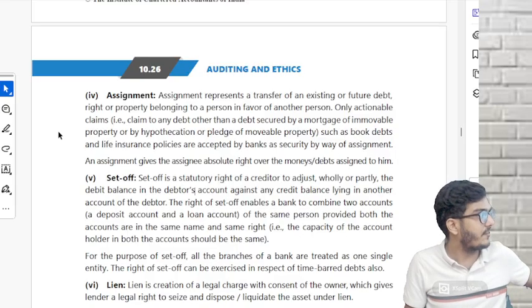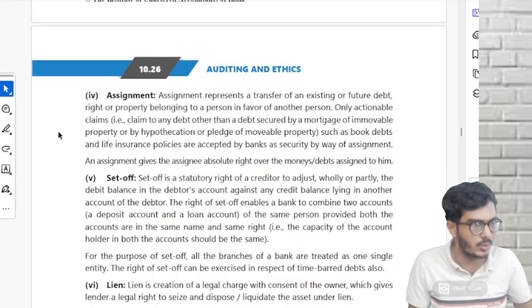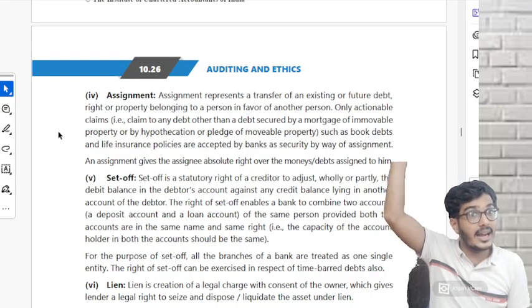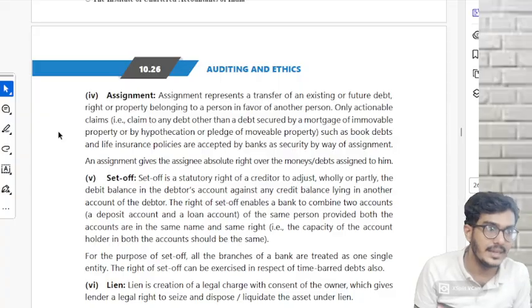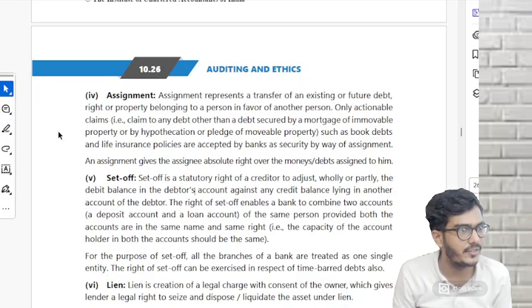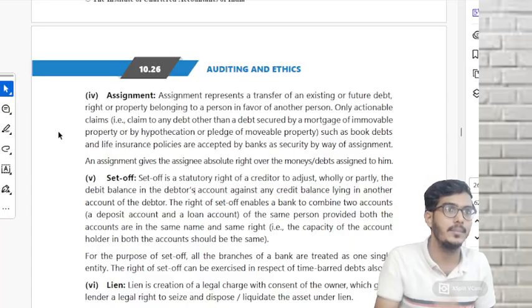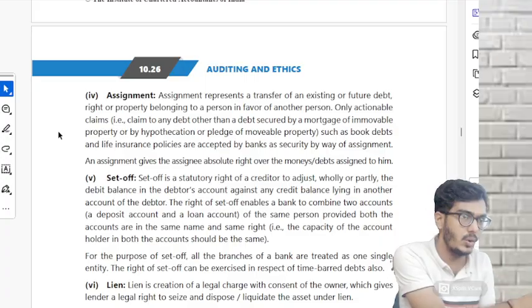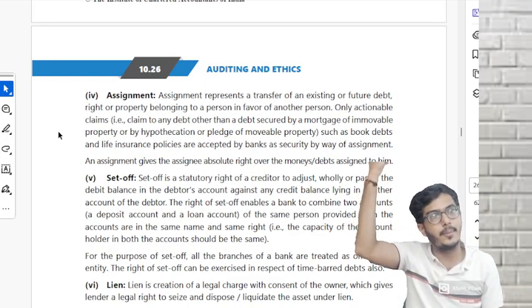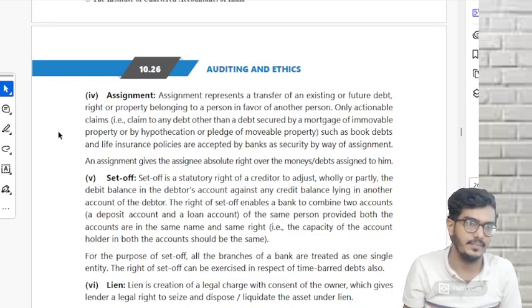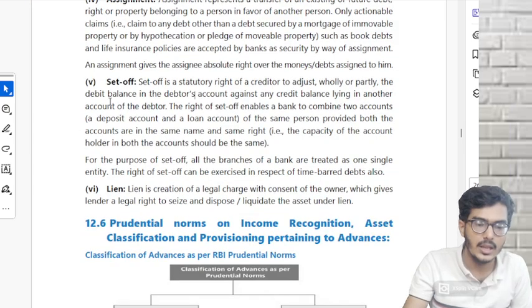Tomorrow, if I fail to repay this loan in this SBI branch, you know what they can do? That 3 lakh deposit is there, which they will take up. Can they set it off? Yes, they can set it off. But one condition: the bank should be the same, and plus your name. That means in this branch, I have taken the loan in my name, and in that branch the deposit has been made in my name. Understood?